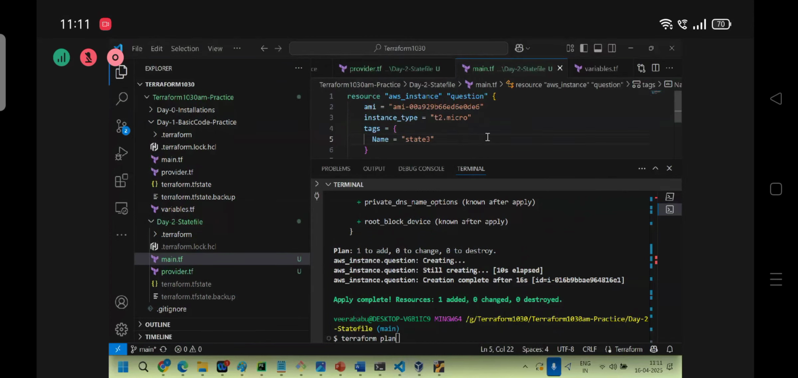Why? Tell me why S3 bucket is not good practice with state. If I take S3 bucket for explaining the state file, I'm not saying S3 bucket is not possible to create. Unique name, very good. Unique name, right? So if you created it, the state file is deleted, and again you create, what will happen?